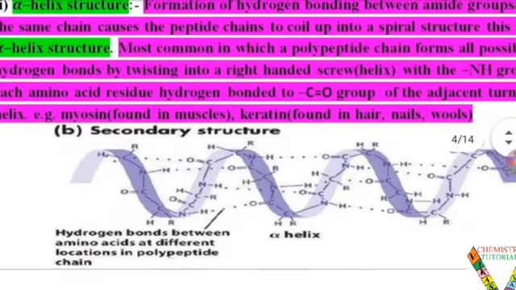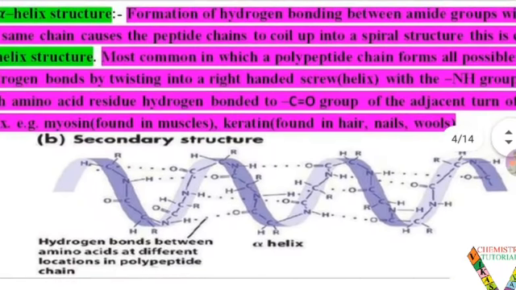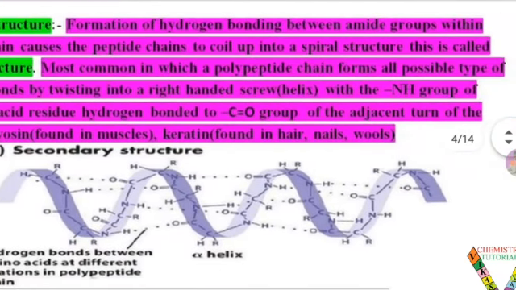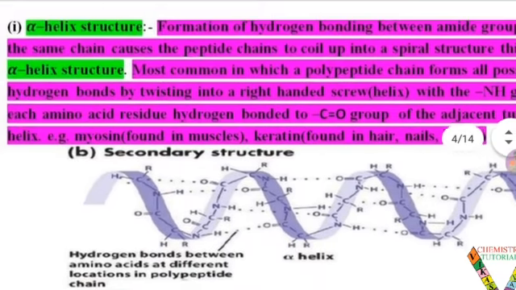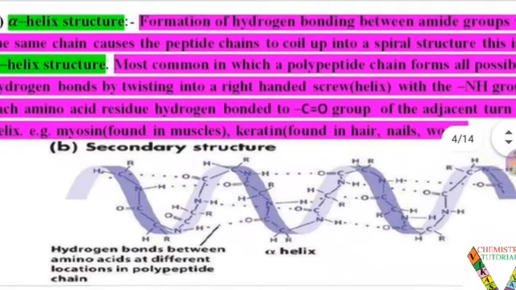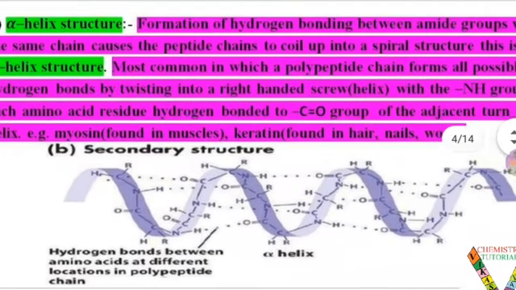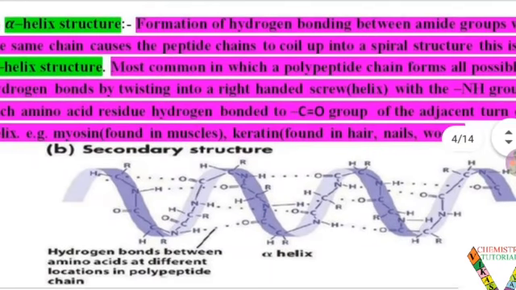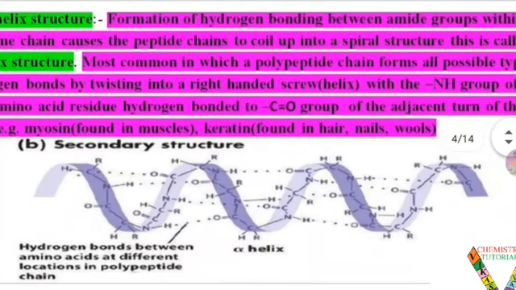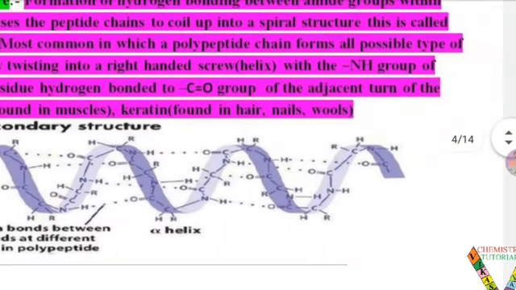For example, myosin, a protein found in muscles, and keratin, a protein found in hair, nails and wool. These are examples of the alpha helix structure. The alpha helix structure has hydrogen bonds between amino acids at different locations in the polypeptide chain, and they show their screw type model, which is known as the helix.